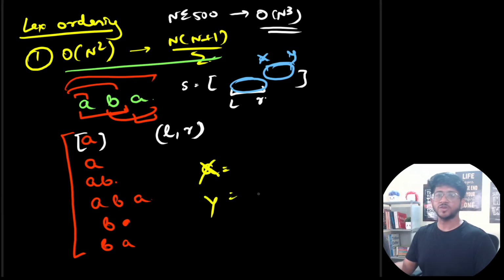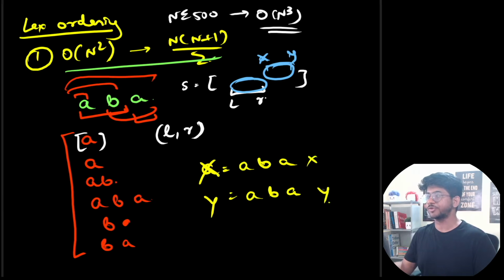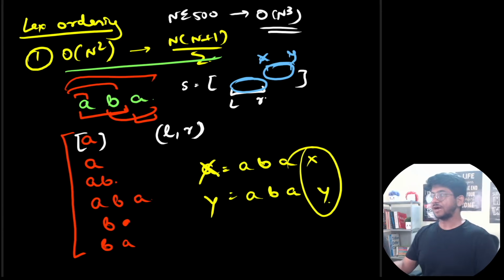What is the lexicographical ordering? What we find out is that first of all there would be some common characters, and then there would be some character which is different. That is the decider. So we have to find out where the first different character happens in both the strings from the start. If nothing happens, the one with the smaller length is lesser. But this is what we find out, where is the first different character.